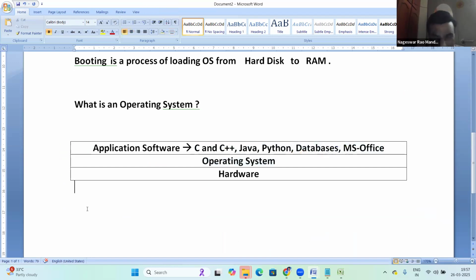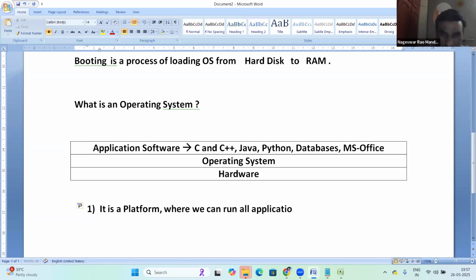So what does OS mean? The simple answer is a platform. OS is a platform where we can run all the application software. So the OS is acting like a platform.